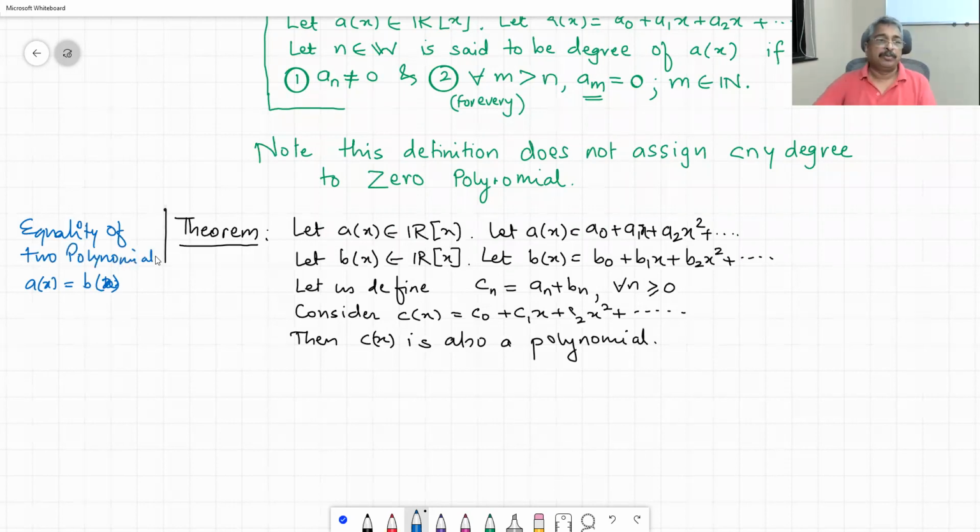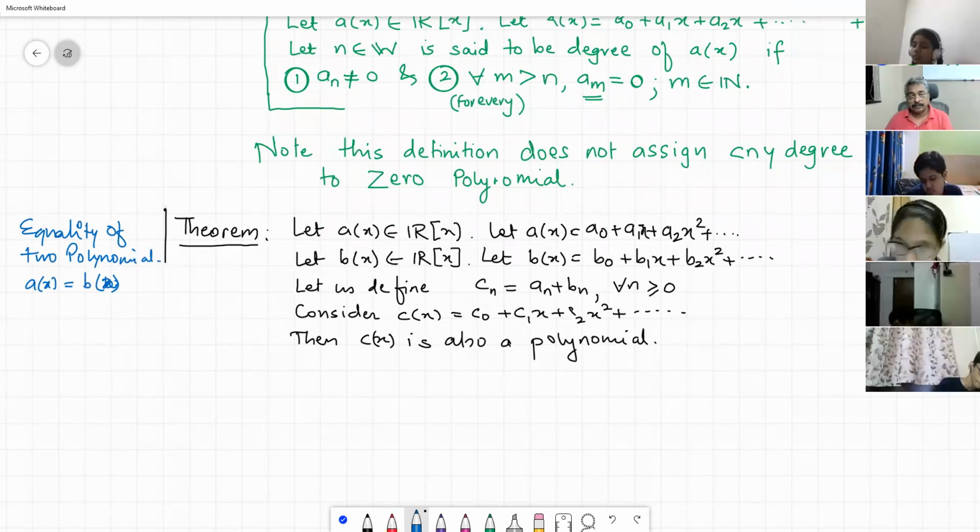Tell me, it is going to be very easy. When do we say two polynomials are equal? a0 is equal to b0, a1 is equal to b1, and so on. Two polynomials are said to be equal if and only if all corresponding coefficients are equal, and the number of terms are equal. an is equal to bn for every n greater than or equal to 0.